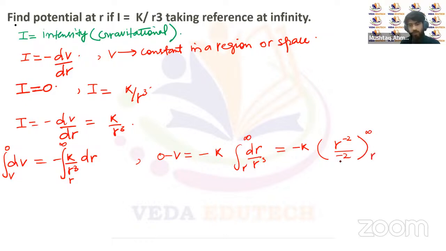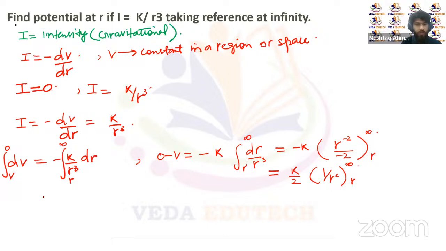So from here minus becomes plus, it will be k upon 2 times 1 upon r square, with the limits r to infinity.